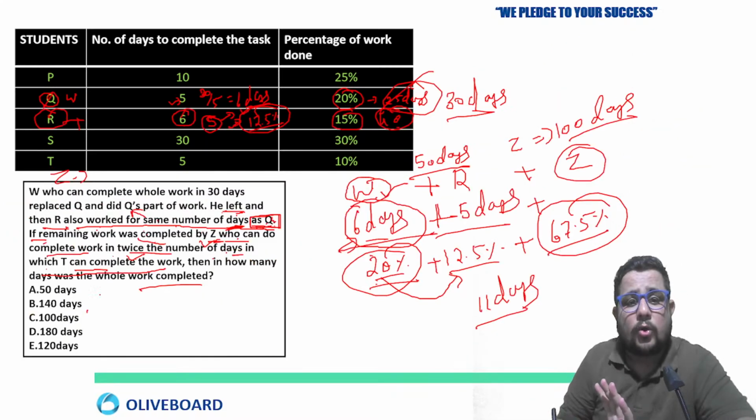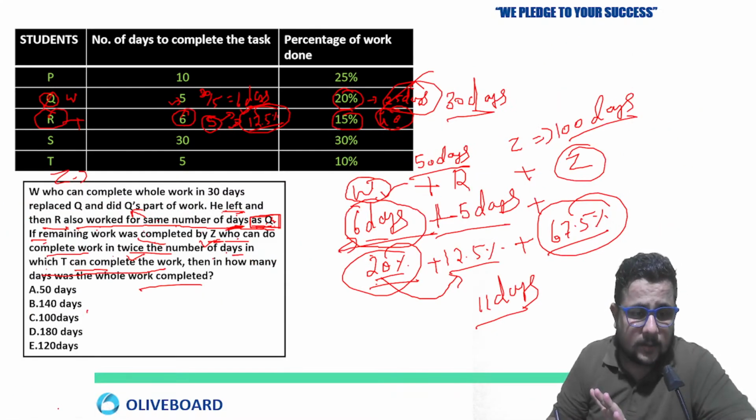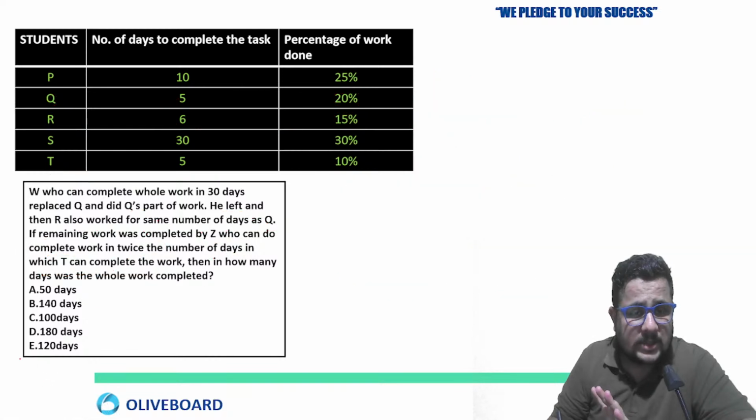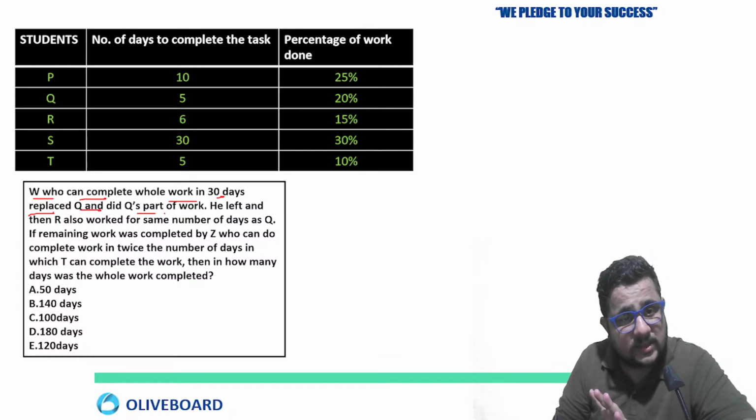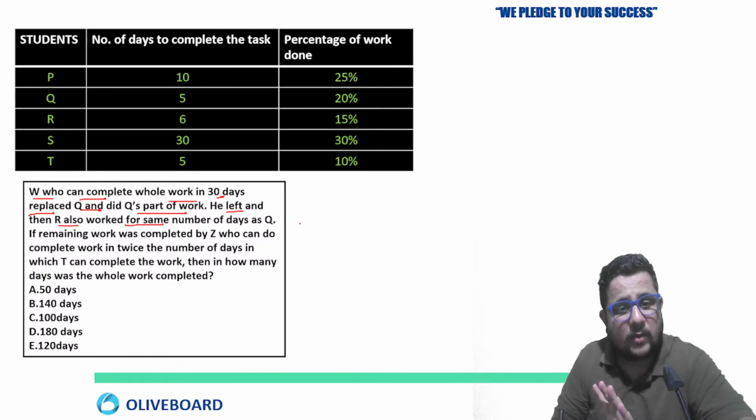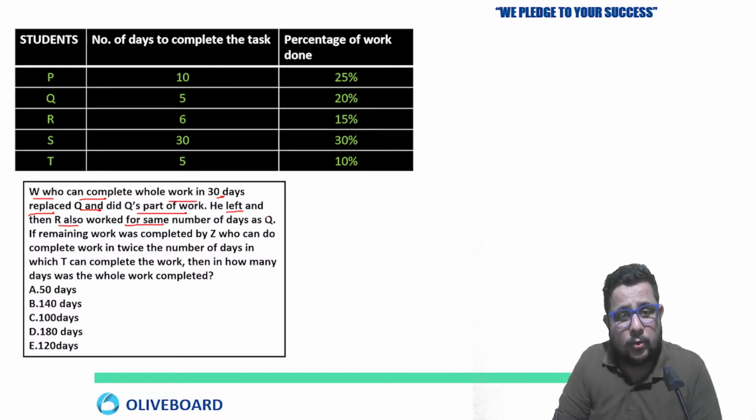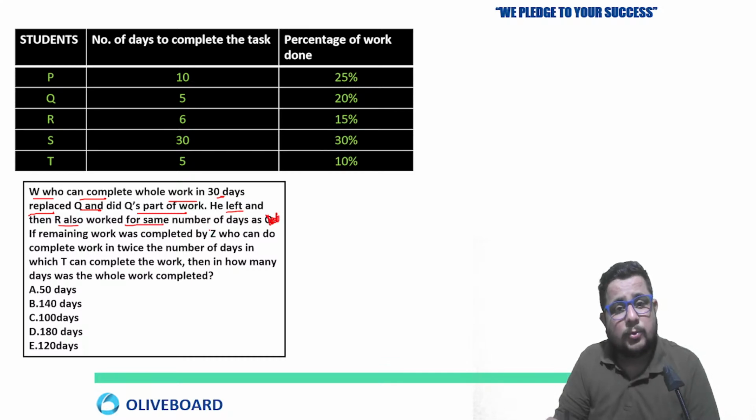In the previous question also we can get back again, not an issue. I'm just going to look once again. W, who can complete the whole work in 30 days, replaced Q and did Q's part. He left, and then R also worked for the same number of days as W. You can just put it as W. So R worked for how many days?